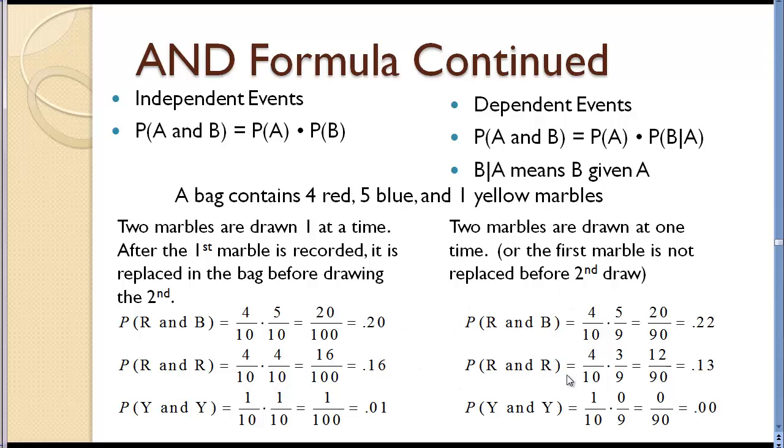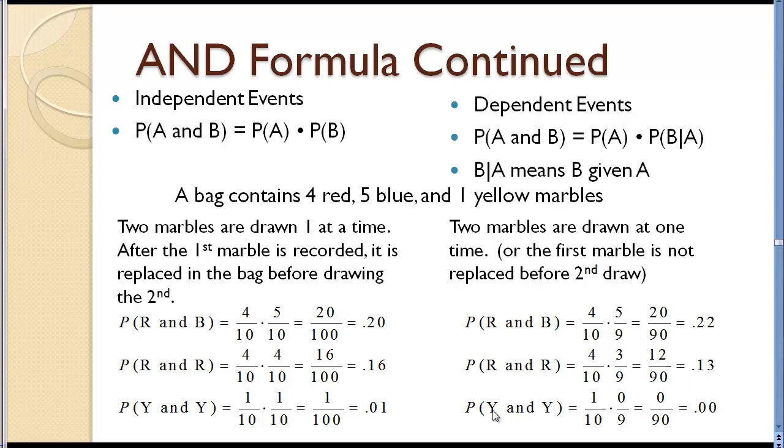Probability of a red followed by a red. Well, on the first draw, there are 4 reds out of 10. Now we're holding one of the reds, so there are 9 marbles in the bag, and we're holding a red one, so there are only 3 red left. Again, we multiply those together.